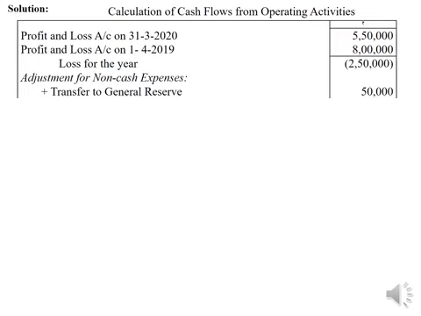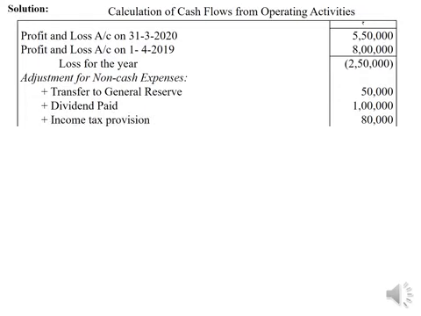First information is transfer to general reserve. Transfer to general reserve is an appropriation of profit, and it won't result in outflow of cash. Therefore, it should be added back. Then dividend paid is an item of financing activity that will be considered under financing activities and not in operating activities. Therefore, it has to be added back. Then income tax provision is an appropriation of profit, therefore added back. Discount on shares written off, non-cash item.